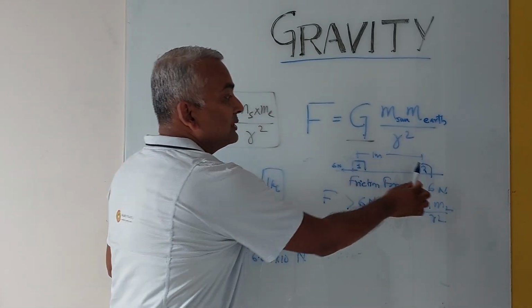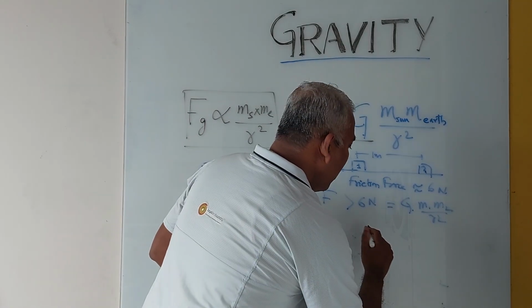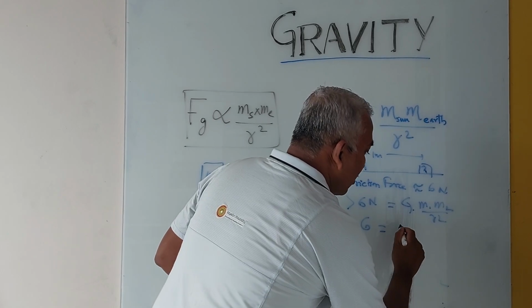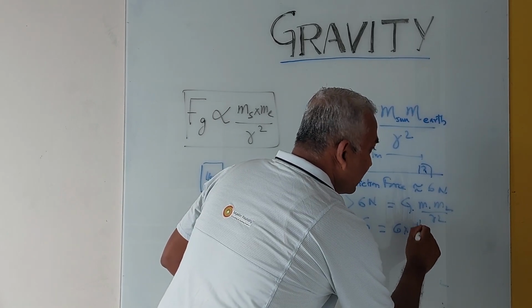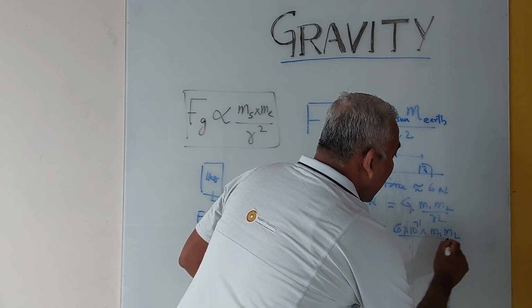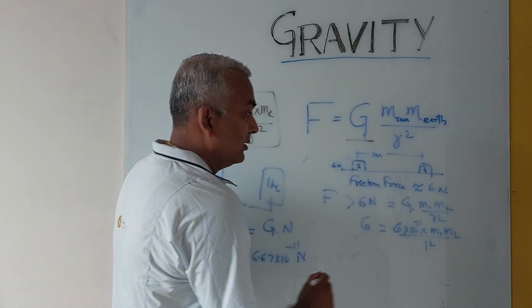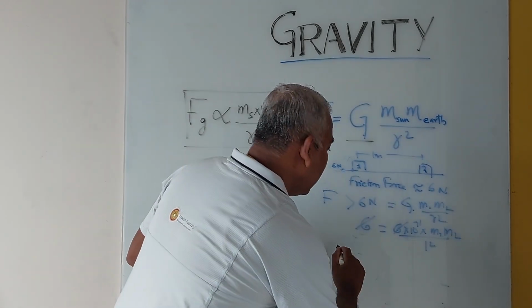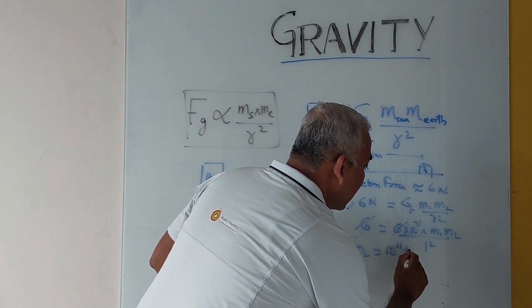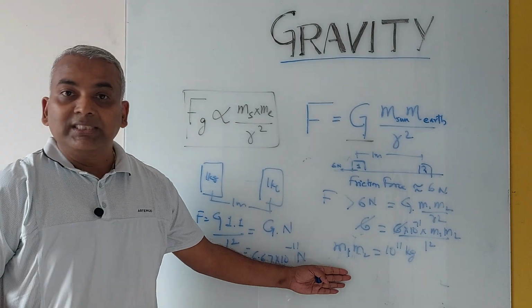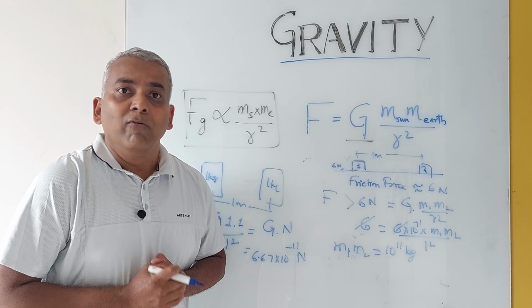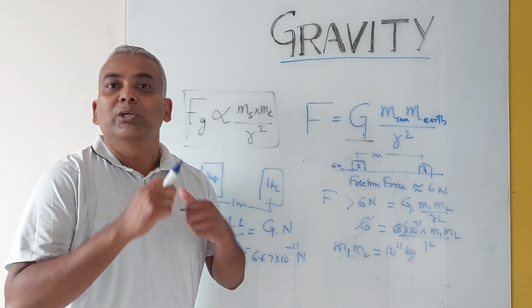Let's assume that these two objects are kept 1 meter apart. So if we solve this equation, we get 6 is equal to, let's assume the gravitational constant is 10 to the power minus 11, into mass 1 into mass 2, and r square is 1 square, which is 1. So we get mass 1 into mass 2 is equal to 10 to the power 11 kilograms. From this, we see that the product of masses should be of the order of 10 to the power 11 kg for any significant force of attraction to exist.